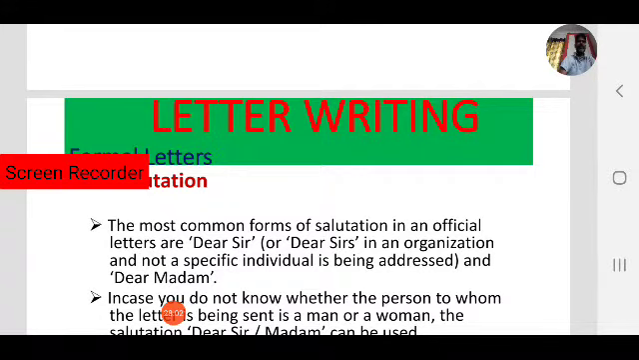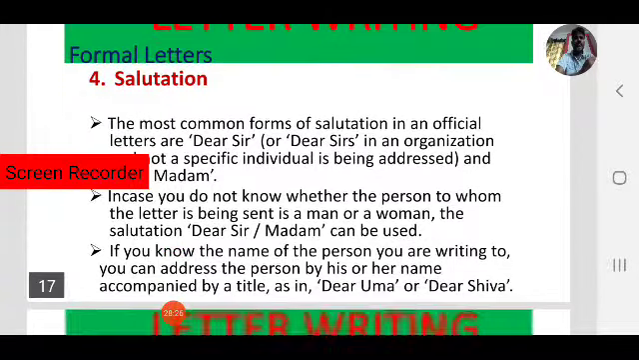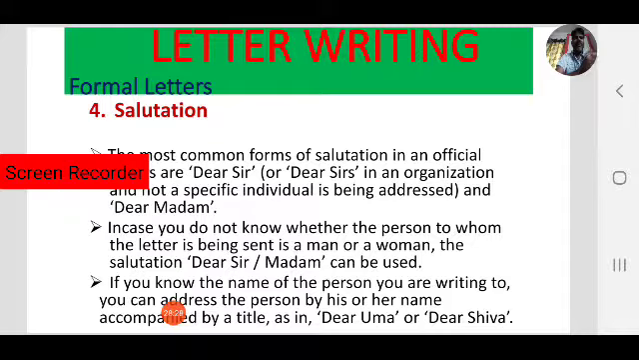In informal letters we simply call it greetings, but coming to formal letters we call it salutation. It must be right after the inside address. First the sender's address, the date, third the inside address, and the fourth one is the salutation. The most common form of salutation in an official letter is dear sir. Generally we write the salutation as dear sir